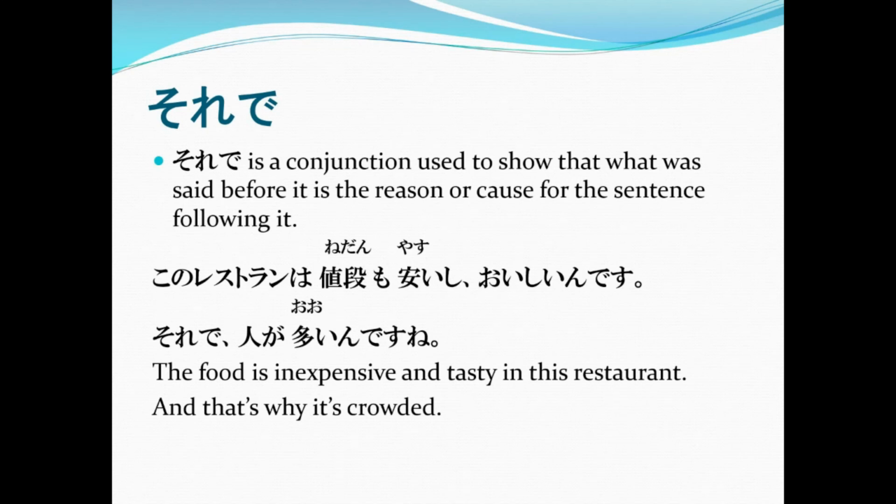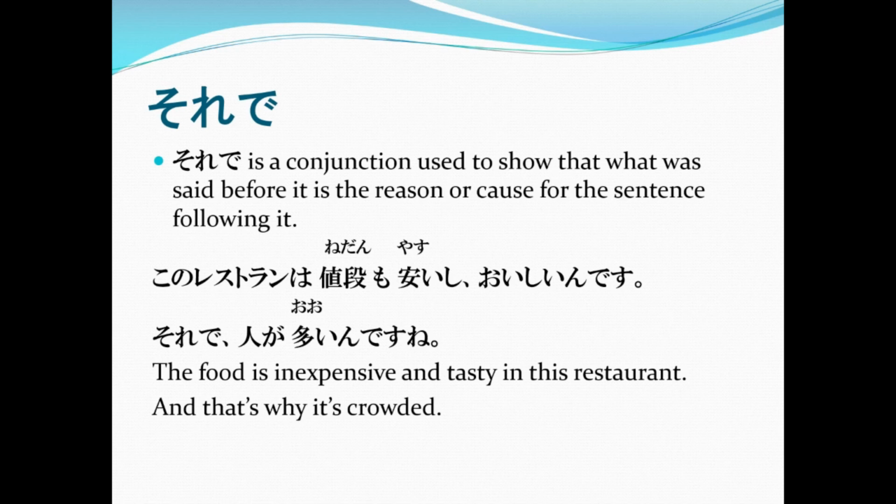So note that the restaurant is inexpensive and tasty, and that is the reason for that. So that is why the restaurant is crowded. That's why the speaker uses それで. Okay? It is used to show that what was said before, which is the food is inexpensive and tasty in the restaurant, is the reason or the cause of that, that's why it is crowded. Wakarimashita minna?